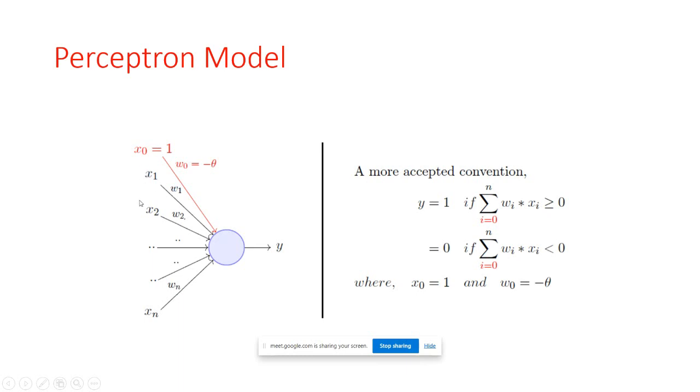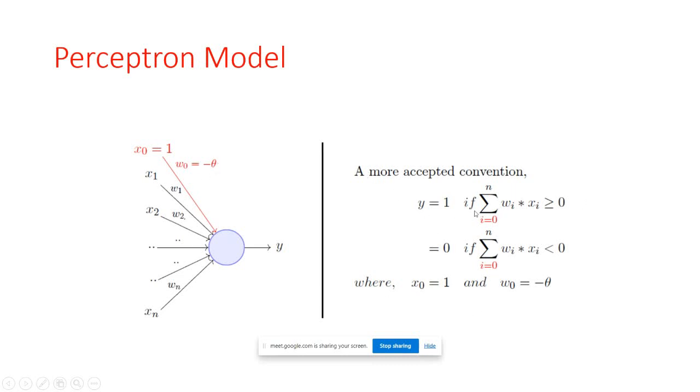Here these are the inputs. Inputs may be real or in a boolean format. The inputs are associated with some weights, along with the bias, so here we provide one bias, the threshold. We learn the weights and we get the function, for example the perceptron to learn an OR function. Here we add some bias, that is x0 equal to 1 and the weight is w0. The weight for this bias is minus theta.